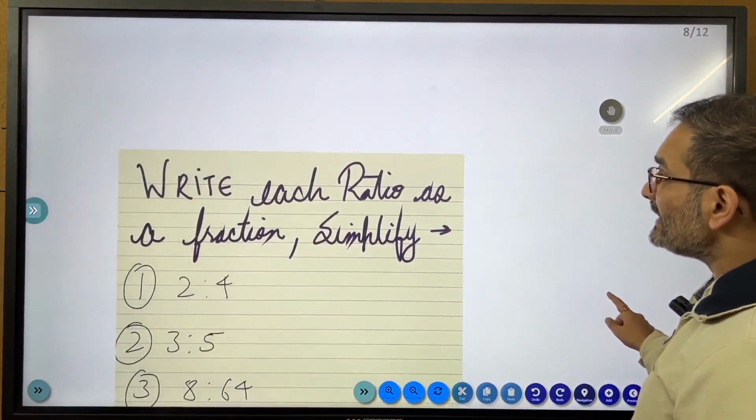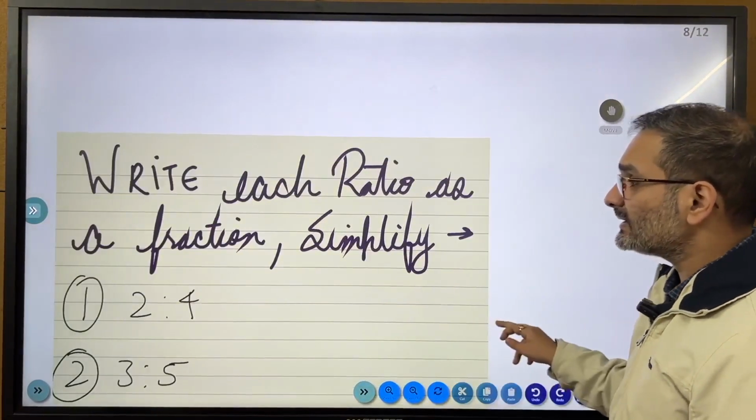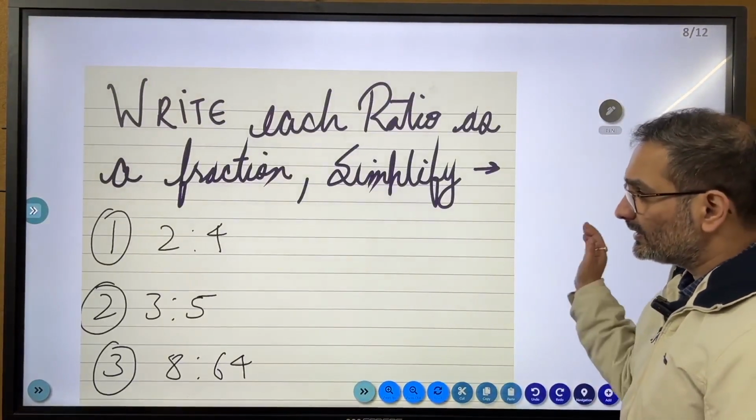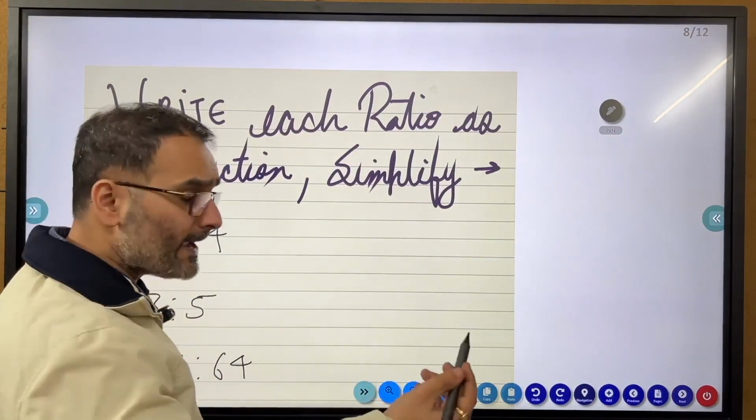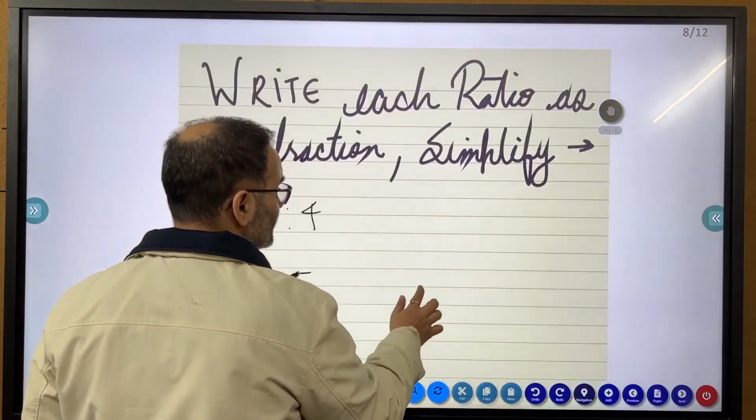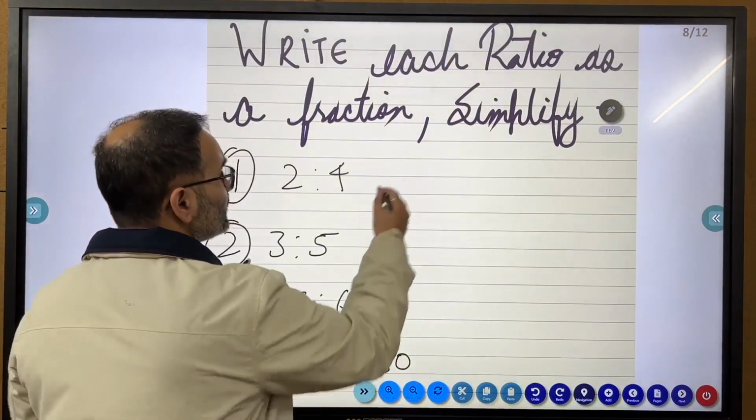The question: write each ratio as a fraction and simplify. Do take a pen and paper and practice along with me. Even if you already know this, it doesn't really matter.